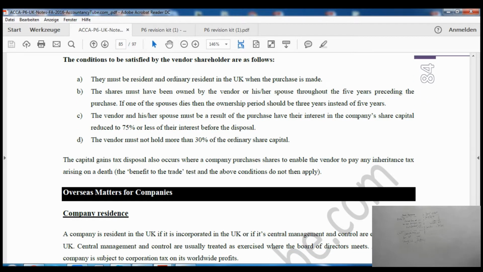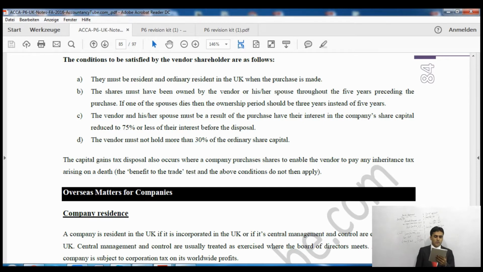Right? Now these were the benefit to trade test. An examiner might ask you what is the benefit to trade test, then you will have to write down the things which I have just told you. On the next page, if you see, these are the conditions which must be satisfied by the vendor shareholder. So whoever is the shareholder from whom you are buying the shares, these are the conditions for him to be satisfied. Now, he must be resident and ordinarily resident in the UK.